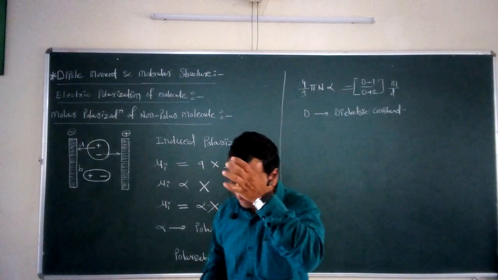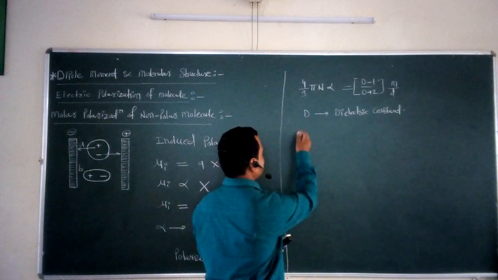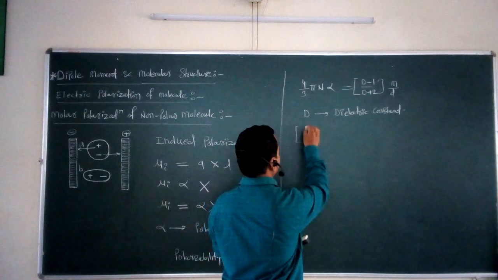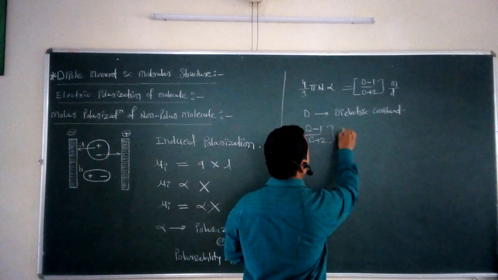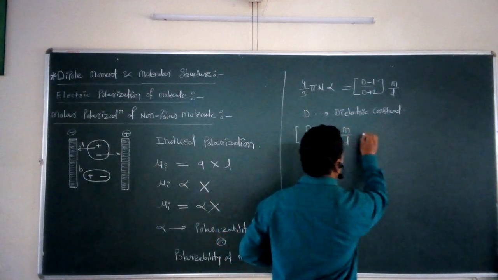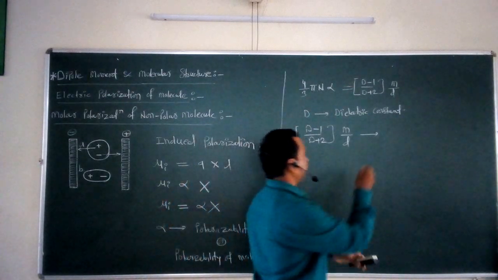After that, once we consider this dielectric constant, in this equation one term is D minus 1 upon D plus 2 into M upon d. This term is called the molar polarization.